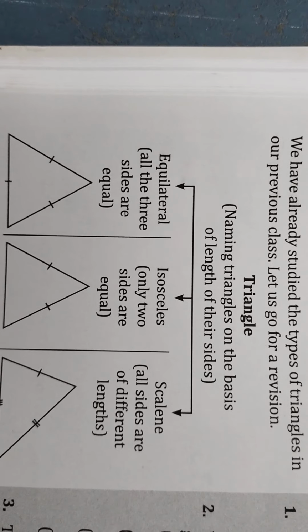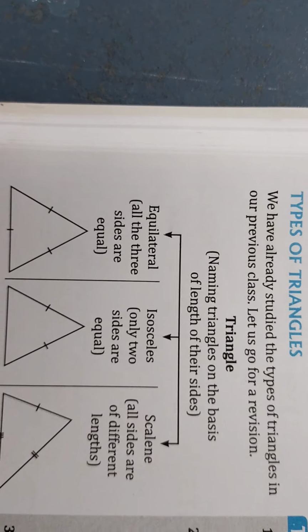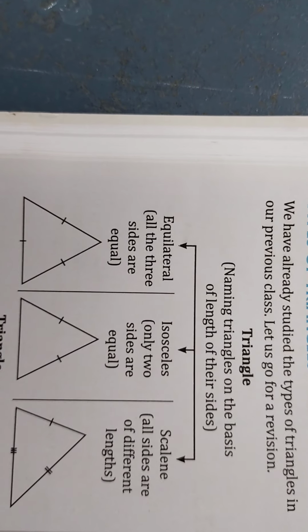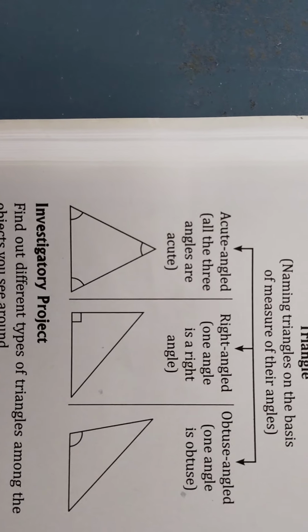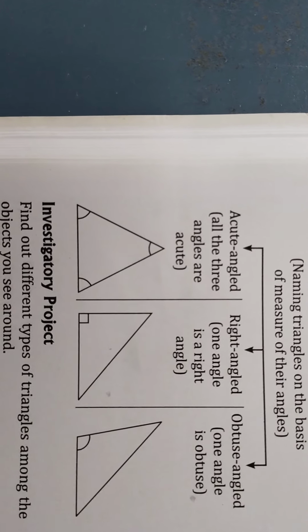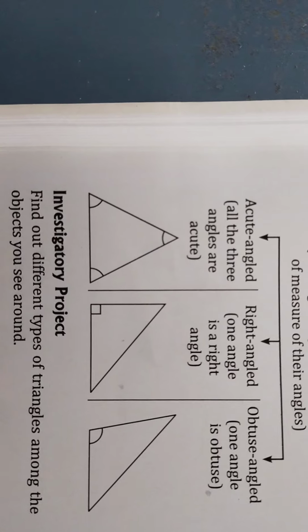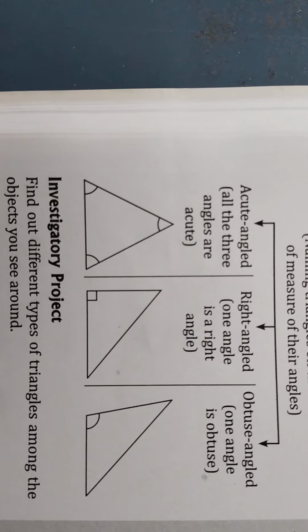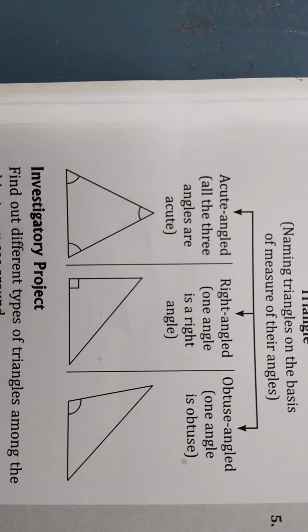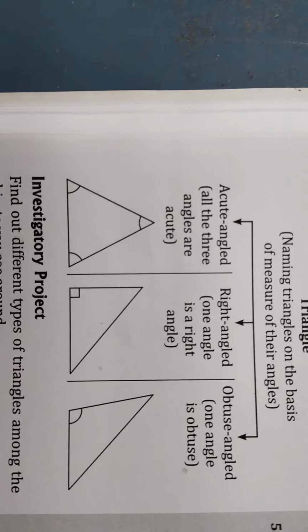You can observe clearly what types of triangles are given. Now, triangles based on angles: naming the triangles on the basis of measures of their angles, acute angled triangle, right angled triangle and obtuse angled triangle.